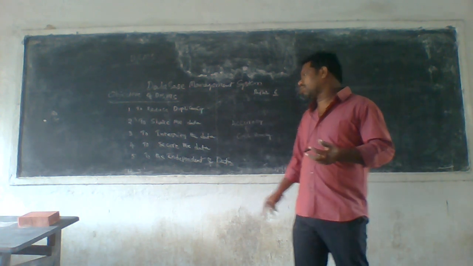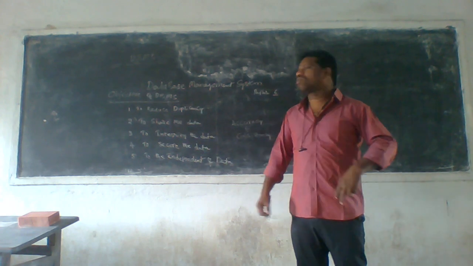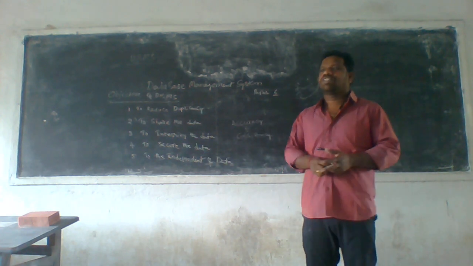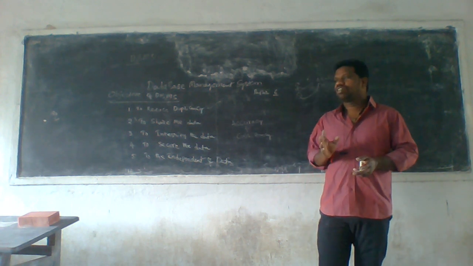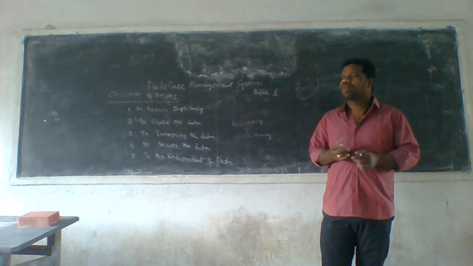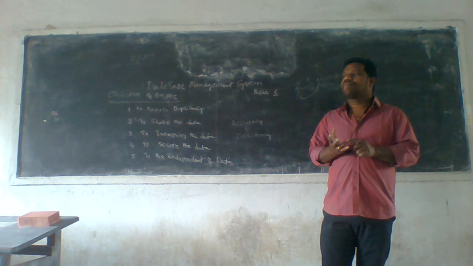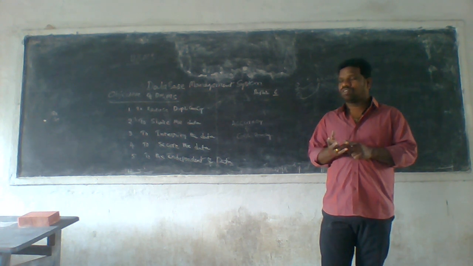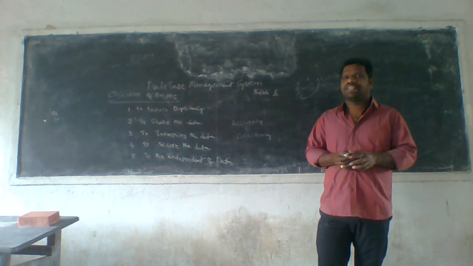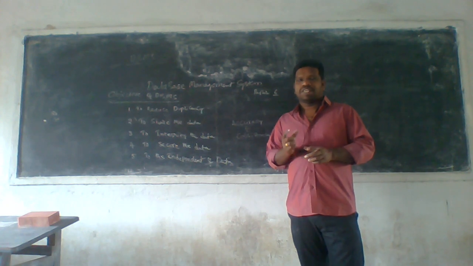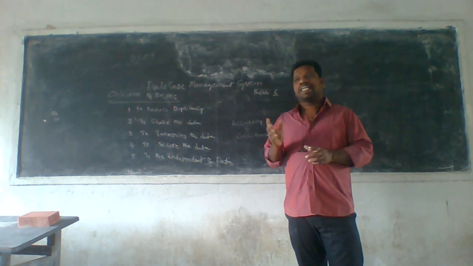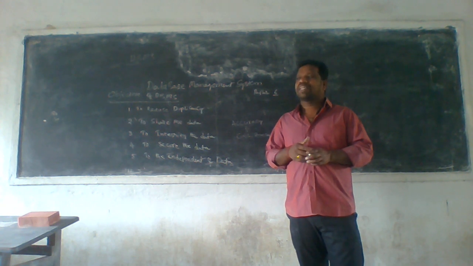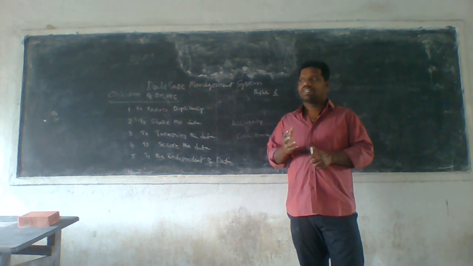Okay, next, coming to the fourth one, to secure the data. Secure means what? If you want to secure any database, you give some password. Username and password. Actually, everyone has emails. In that email, is it a personal issue or public issue?